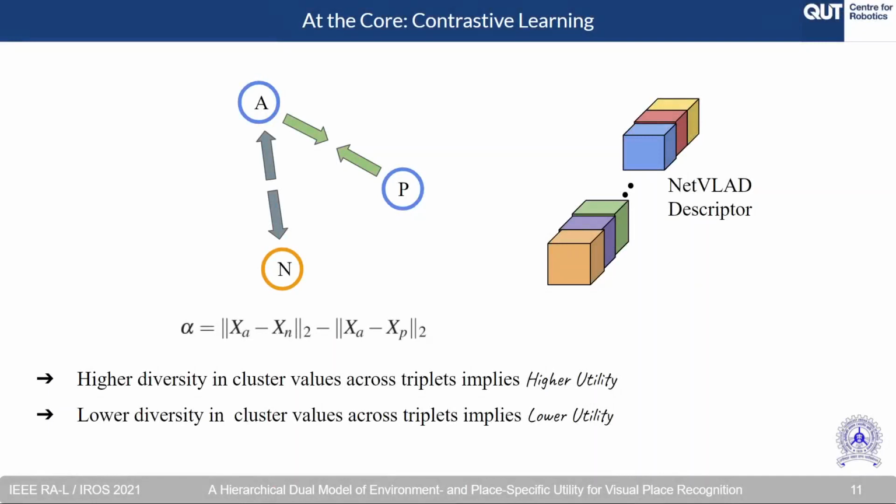At the core of our method is contrastive learning. Each NetVLAD descriptor of an image contains multiple clusters. These clusters describe various parts of the image. In a triplet setup, as shown in the equation, the difference in the values of each cluster varies. We observe that this distribution of cluster-wise distances within the reference map can be used to estimate the utility of clusters for VPR. Furthermore, it was observed that lower cluster distances tend to cause high perceptual aliasing, which falls in line with our intuition.